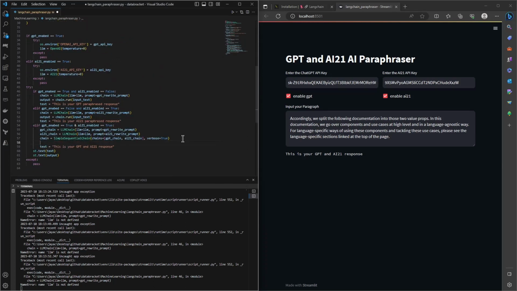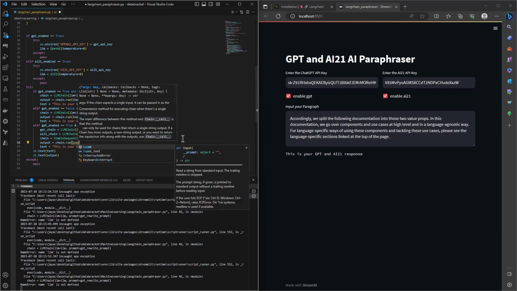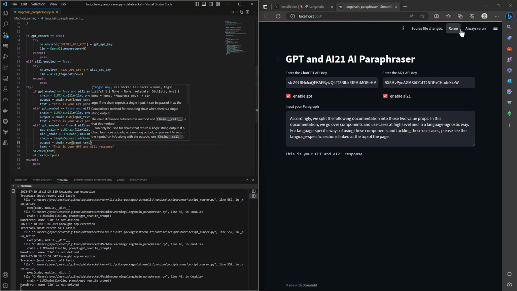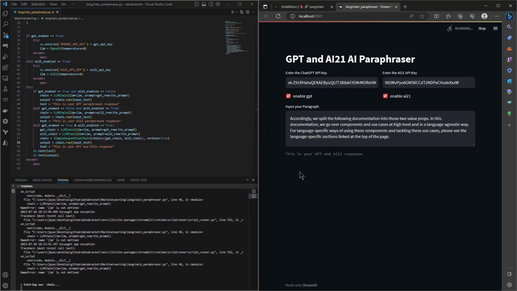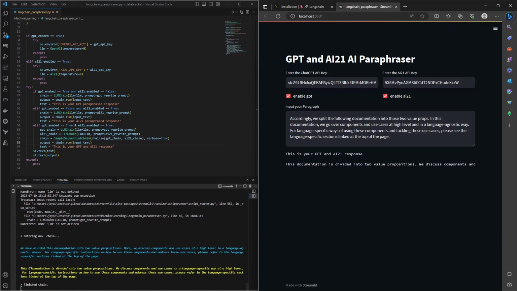I haven't run the chain actually, so we are not having any output here. We have to say chain.run input text, and this would do the job now, and we should see the response. Yeah, we can see the verbose response that we are getting from the chain. It says entering the chain. This is the response we got from the GPT, which is being fed to the AI21 chain, and this is the response from the AI21 chain.